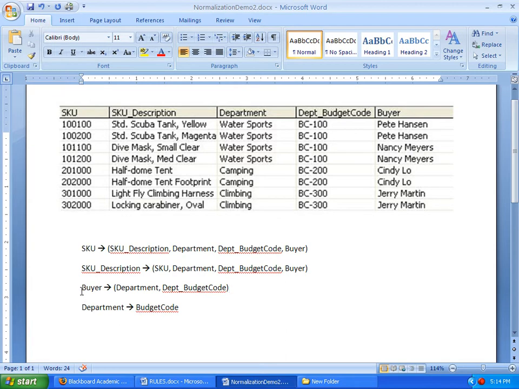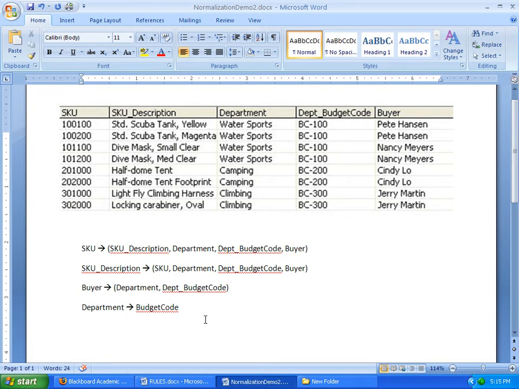We also have buyer determining department as well as budget code. So if I said, what's Pete Hansen's department? You could tell me without a doubt every time that Pete works in water sports. And if I say, what's Pete Hansen's budget code? You can tell me without a doubt that it's always going to be BC 100. Same thing with Nancy and Cindy and Jerry. We can always get the department and the budget code just by the buyer's name alone. So we have a functional dependency there.